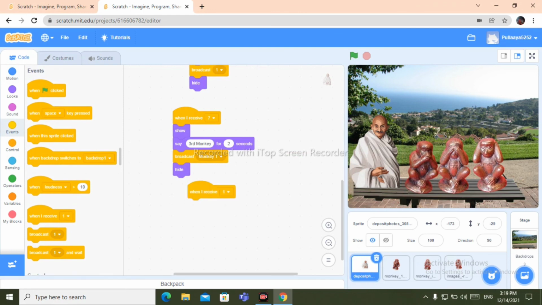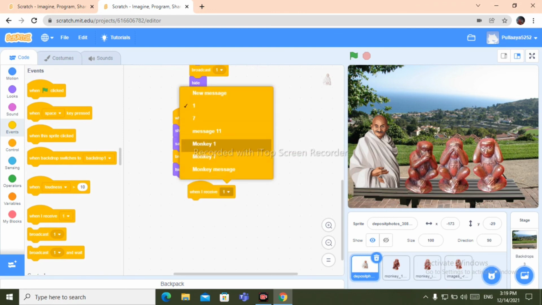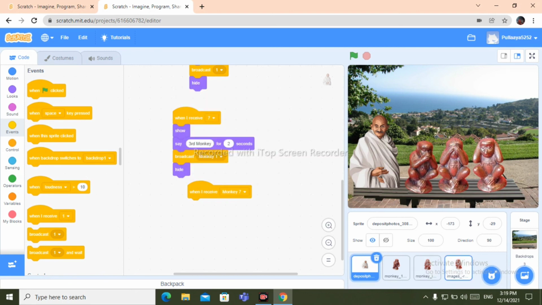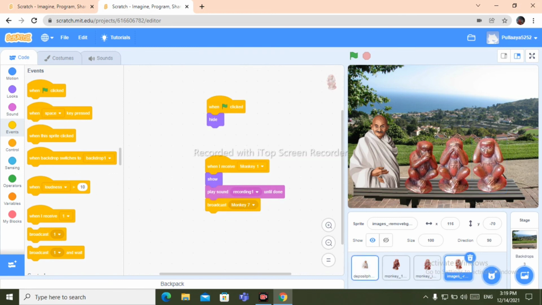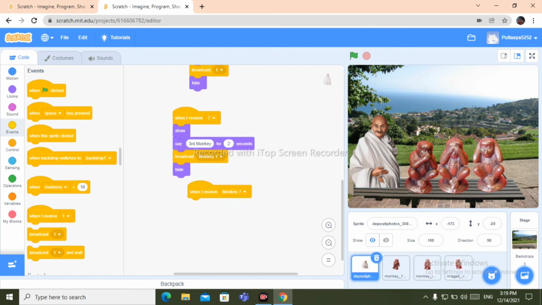Okay, and after that go to events, take when I receive this monkey, what did I rename? Yeah, monkey 7, I think. Yeah, monkey 7. When I receive monkey 7, duplicate it, put it here.